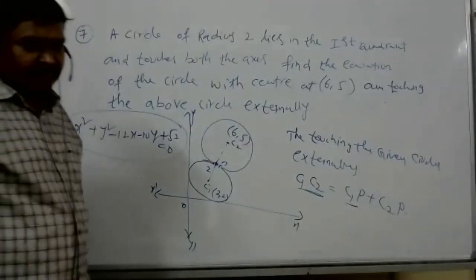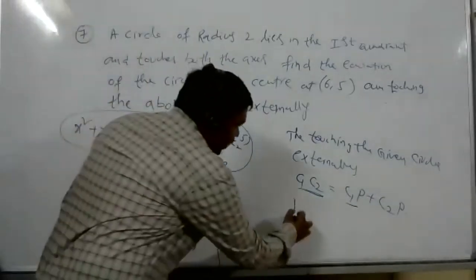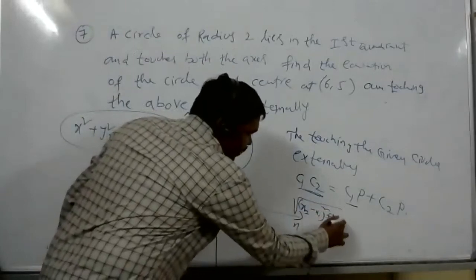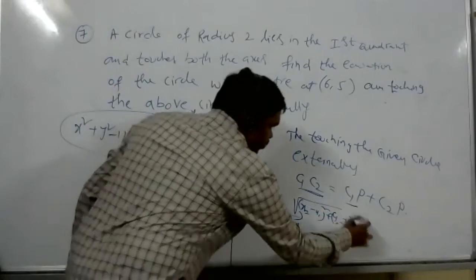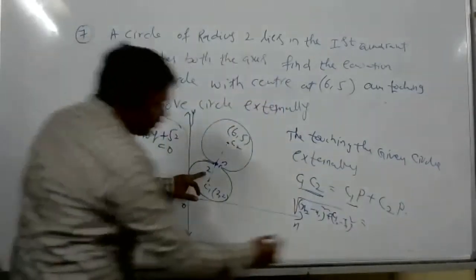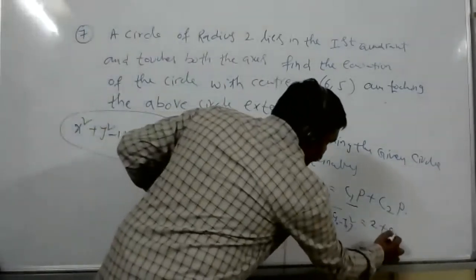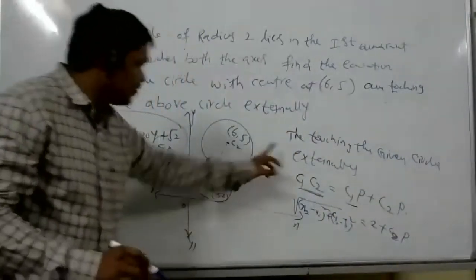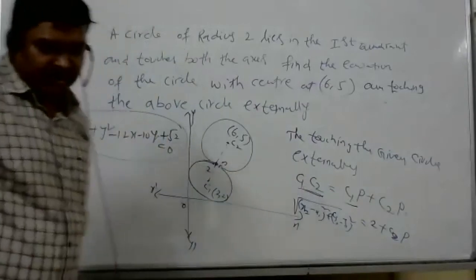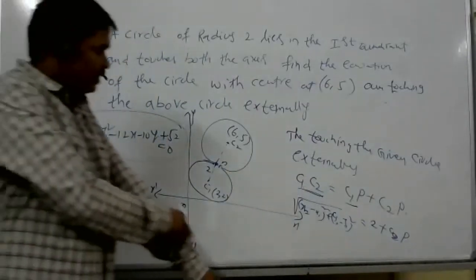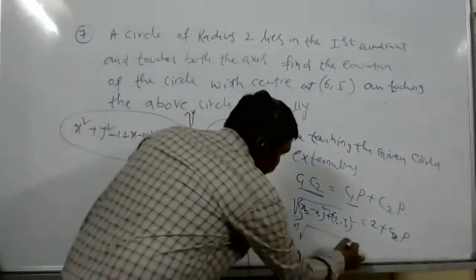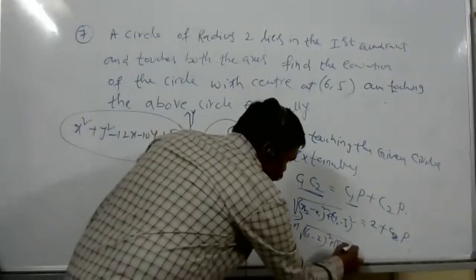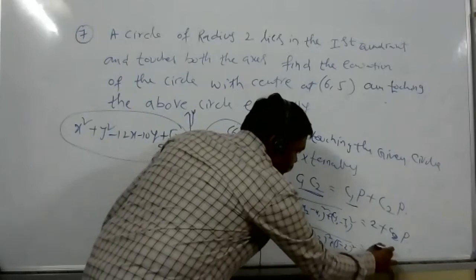What is C1C2? The distance C1C2 is root of (x2 minus x1) whole square plus (y2 minus y1) whole square, which is equal to C1P, already you know, 2, plus C2P. Now substituting: (6 minus 2) whole square plus (5 minus 2) whole square is equal to 2 plus C2P.